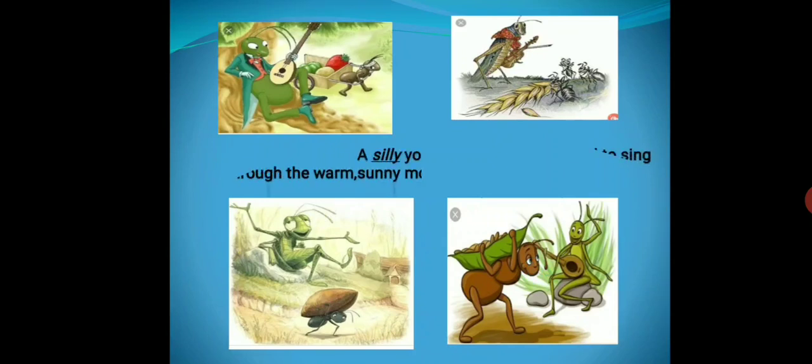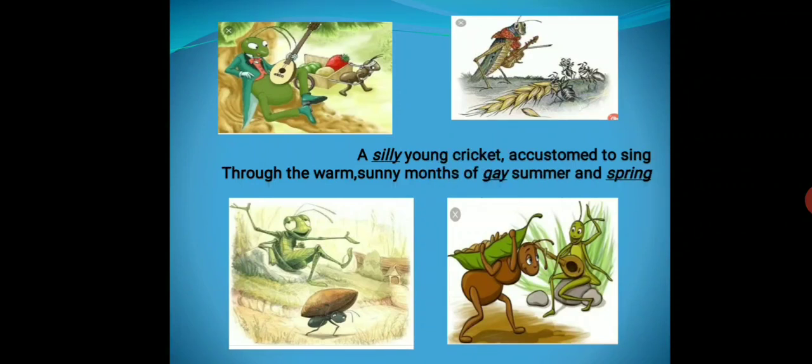Now, your poem. A silly young cricket accustomed to sing through the warm, sunny months of gay summer and spring. Silly, foolish, accustomed to, used to, gay, beautiful.